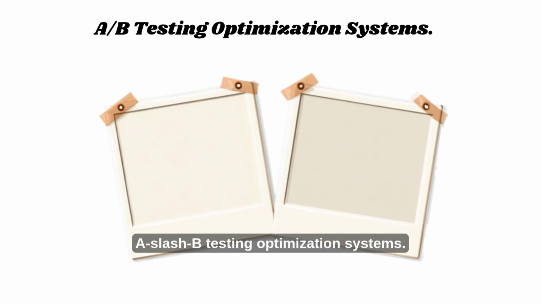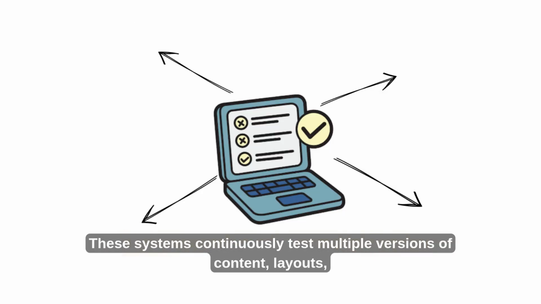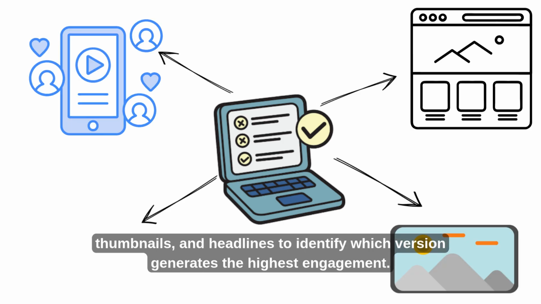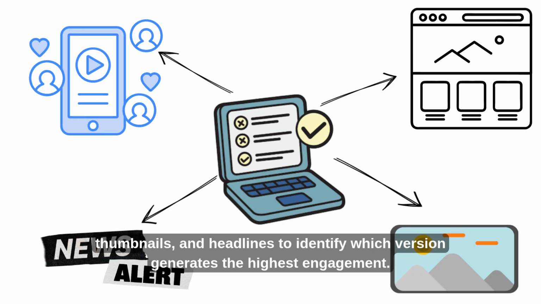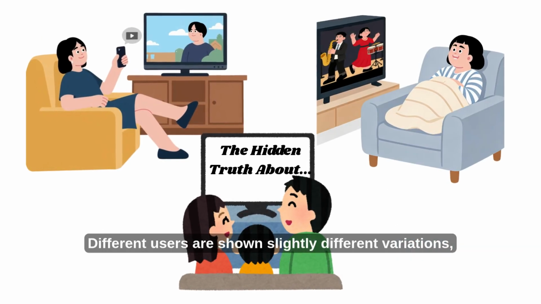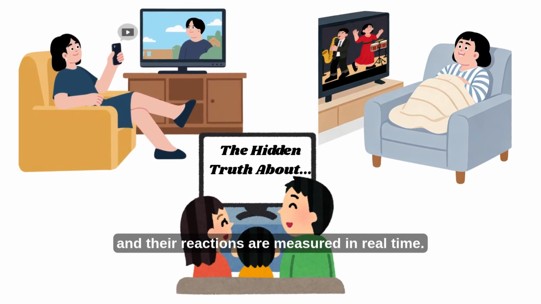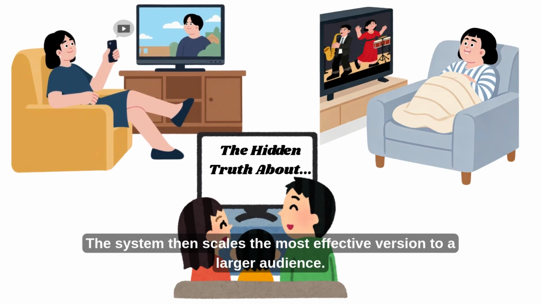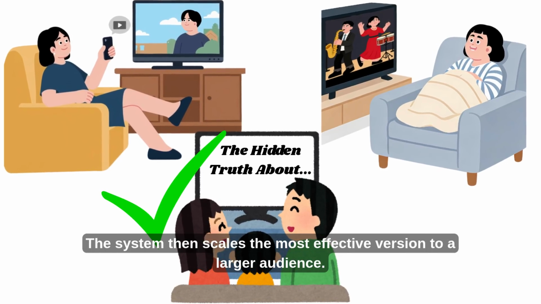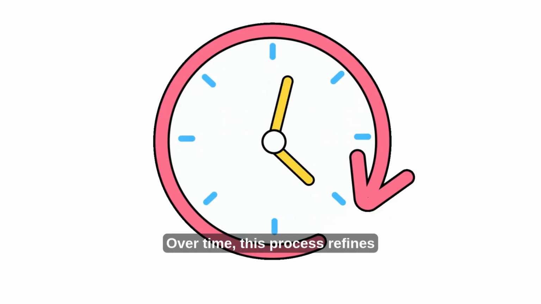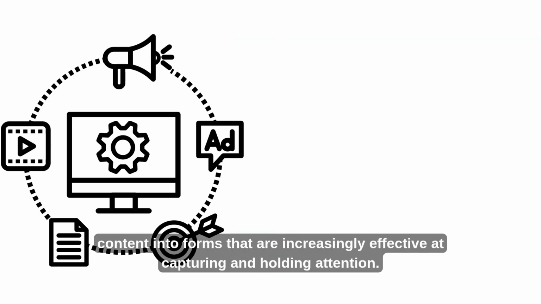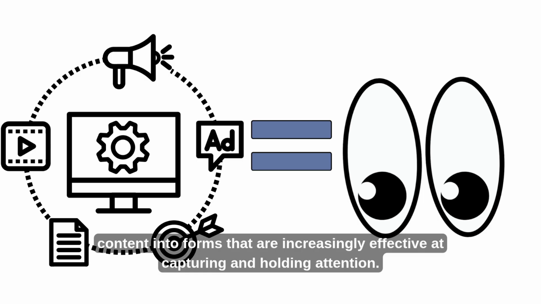A/B testing optimization systems. These systems continuously test multiple versions of content, layouts, thumbnails, and headlines to identify which version generates the highest engagement. Different users are shown slightly different variations, and their reactions are measured in real time. The system then scales the most effective version to a larger audience. Over time, this process refines content into forms that are increasingly effective at capturing and holding attention.